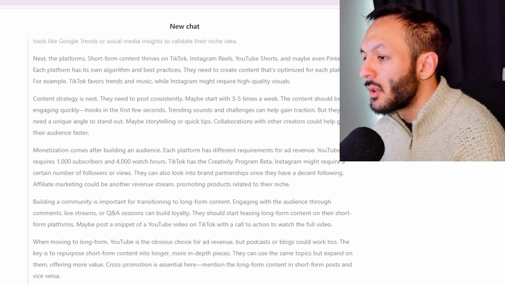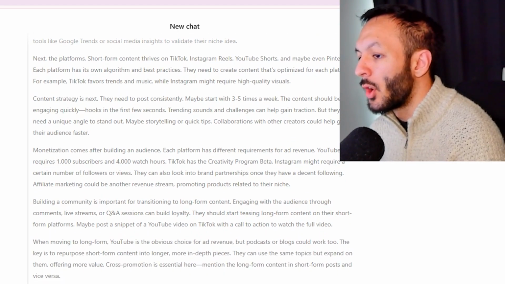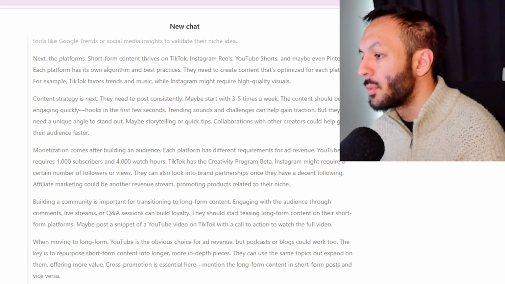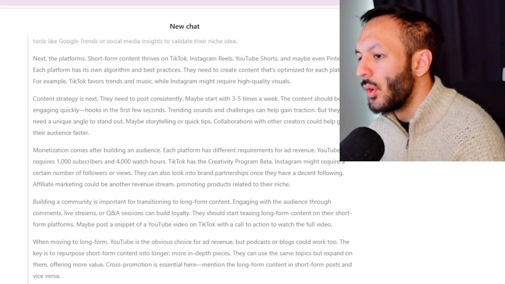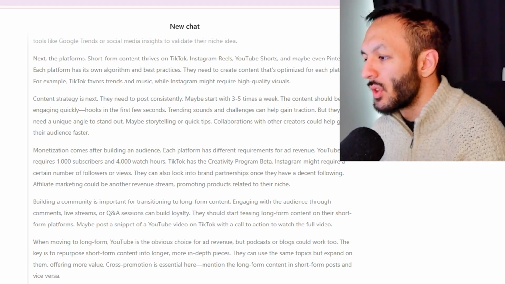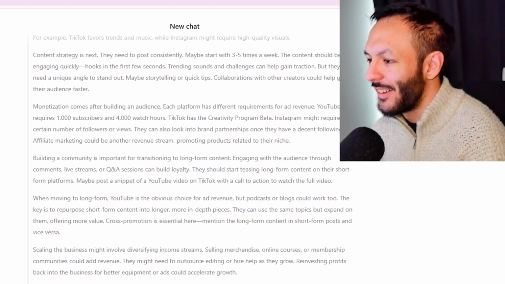Content strat is next. Start posting 3 to 5 times a week. The content should be engaging quickly, hooks in the first few seconds. Trending sounds and challenges can help gain traction, but they also need a unique angle to stand out, maybe storytelling or quick tips. Collaborations with other creators could help grow their audience faster.